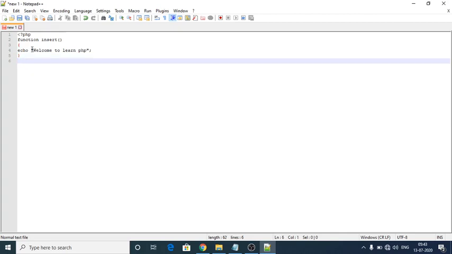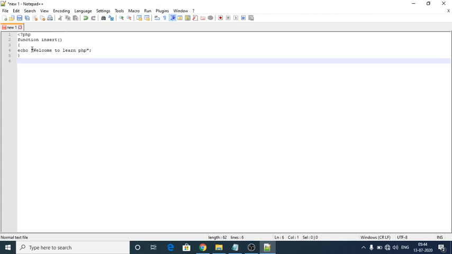And next is my program, and how the function will execute. Without the user calling it, the function never executes. So the user has to call the function. In this place I have to create a function calling statement.